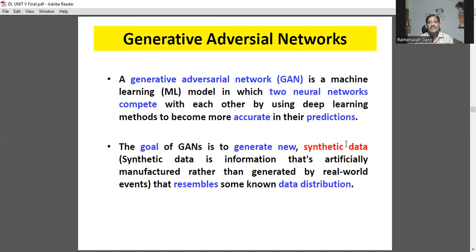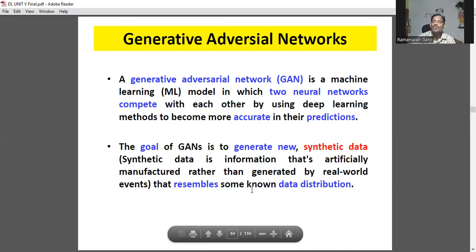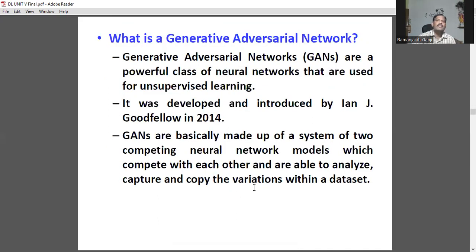Synthetic data is information that is artificially manufactured rather than generated by a real-world event that resembles some known data distribution. What are generative adversarial networks? Generative adversarial networks are a powerful class of neural networks that are used for unsupervised learning. As you know, there are 4 categories of machine learning algorithms we already saw in Unit 1: supervised, unsupervised, semi-supervised, and reinforcement algorithms.